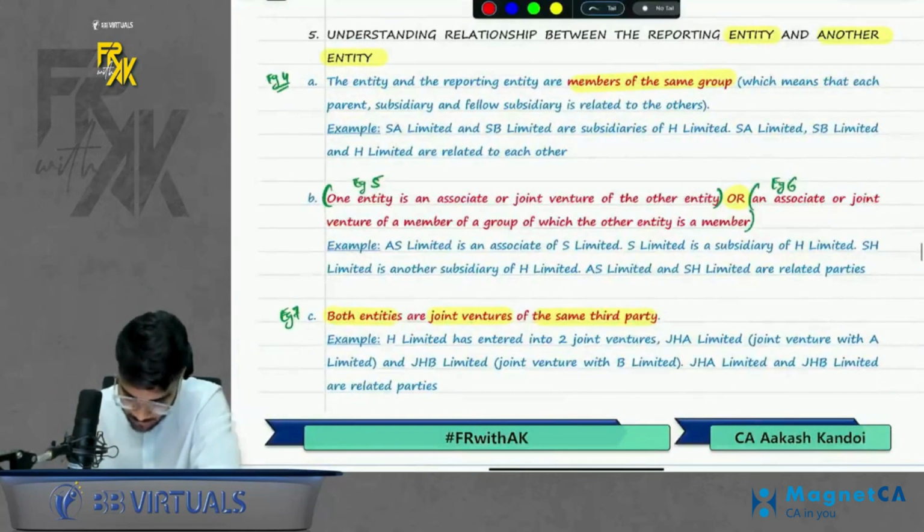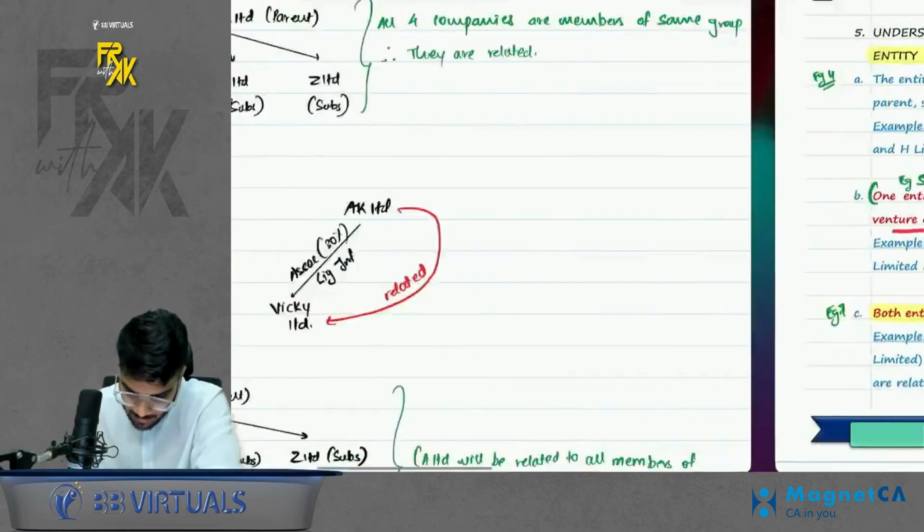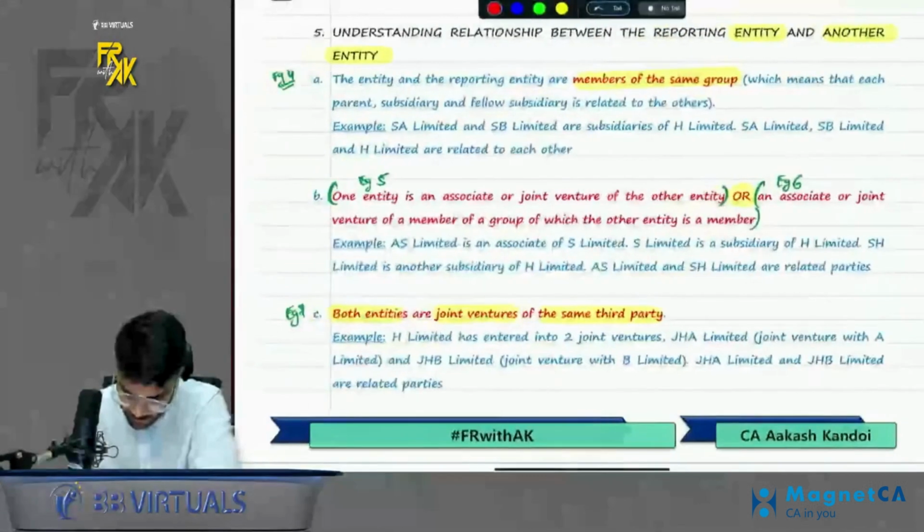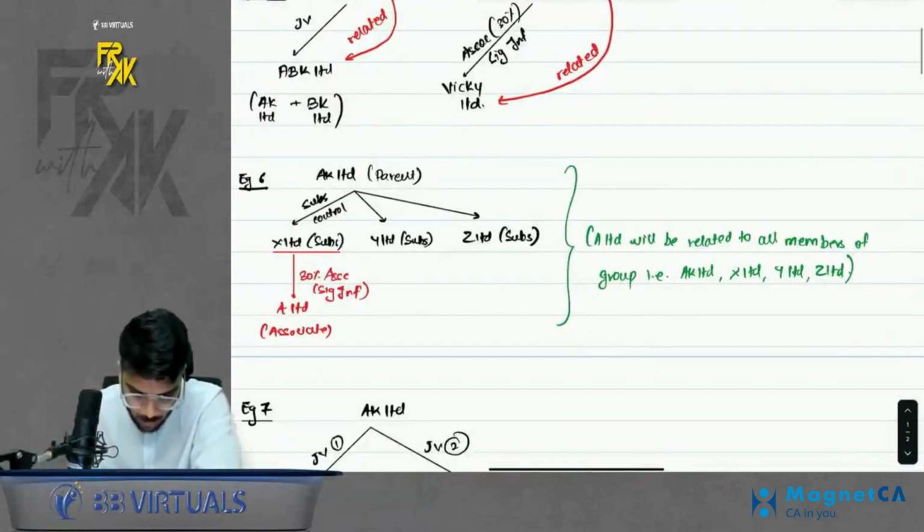Okay, chalo. Next part. An associate or joint venture of a group of which the entity is a member. What is the meaning of this? So let's say, for this, example number 6 is there. Let's say you have control over one company.